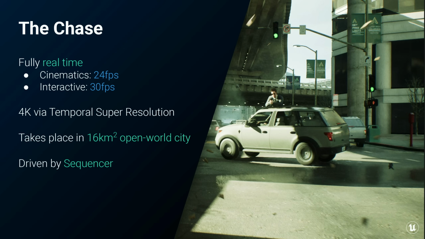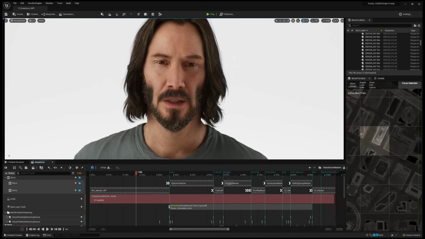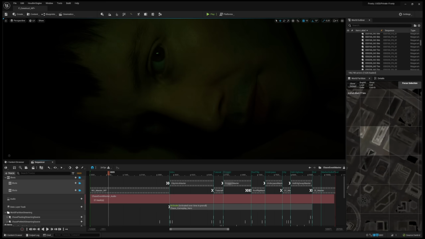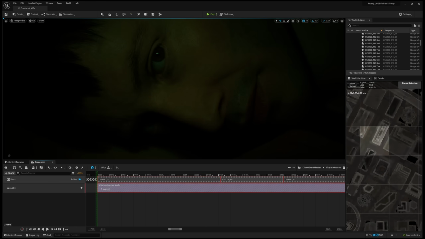Sequencer is the foundation of the entire Matrix Awakens chase experience. The entire demo is one sequence, but we don't consider all of it to be the chase. We call the initial part the wake up, and we enter the chase as Neo and Trinity are entering the city and start talking in the car. We can drill into this subsequence right here, and we can take a look at that moment.